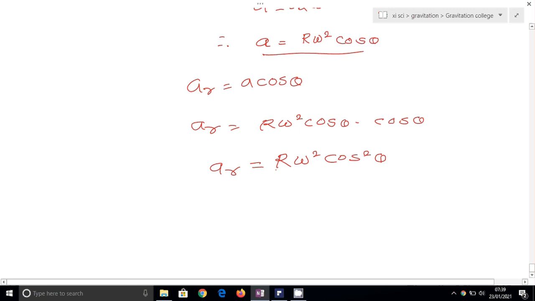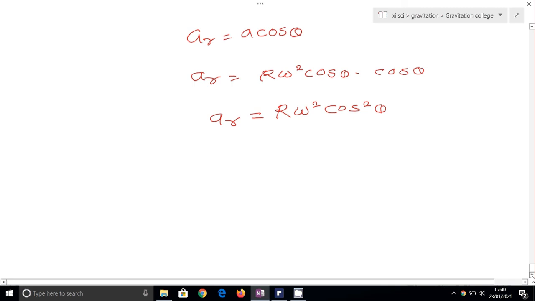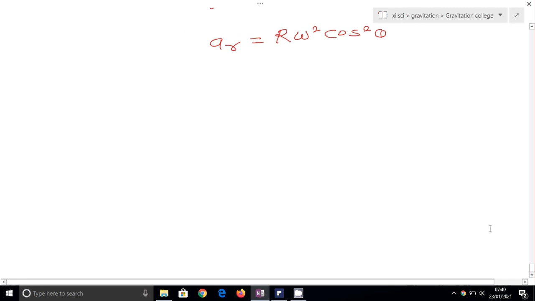Thus the effective force of gravitational attraction on m at P can be written as follows. I told you that this centripetal acceleration is provided by some part of the gravitational force of attraction.